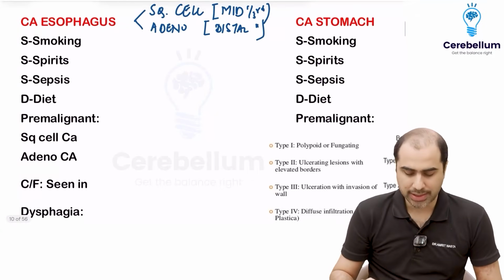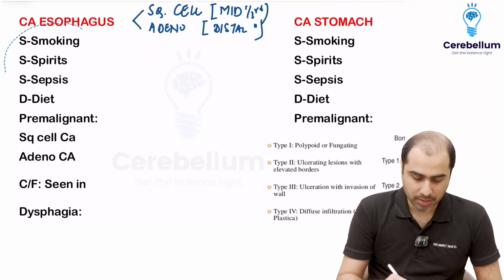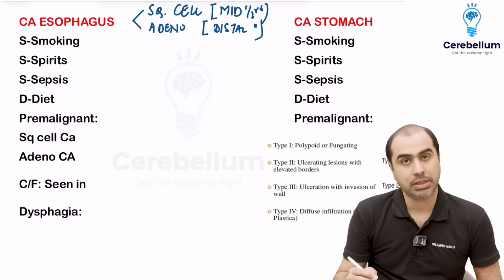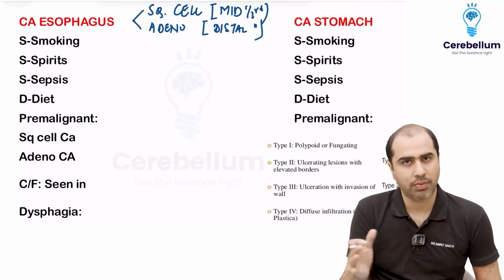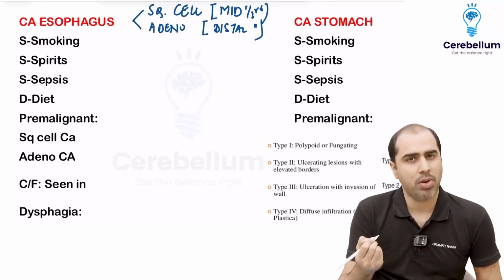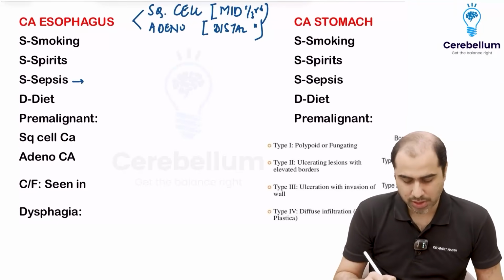Now, why do I get carcinoma esophagus? For that matter, for any GI cancer, the risk factors are very similar: smoking, spirits, sepsis, and diet. Sepsis means infections. You will see these are very similar in all the 4 GI cancers. Smoking means tobacco in any form. Spirits means alcohol. Sepsis, what is sepsis?